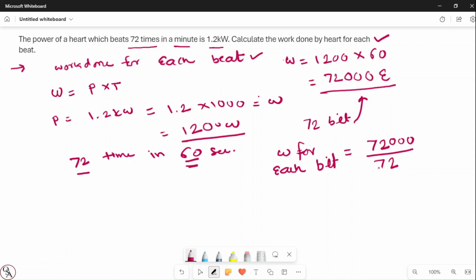So it becomes 1000 joule, correct? Or we can write it in kilojoule as well. We know that 1000 joule is 1 kilojoule. Both answers are same. I hope you understood this problem. Okay, thank you. Let's go to the next question.